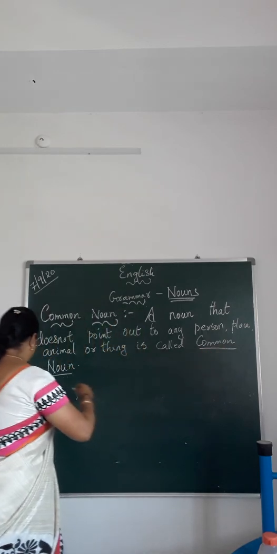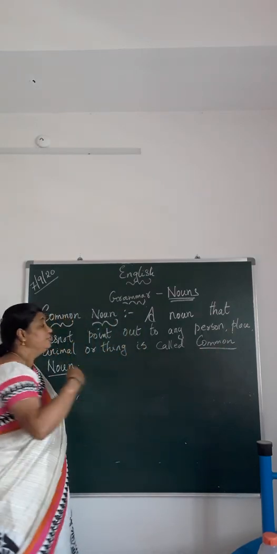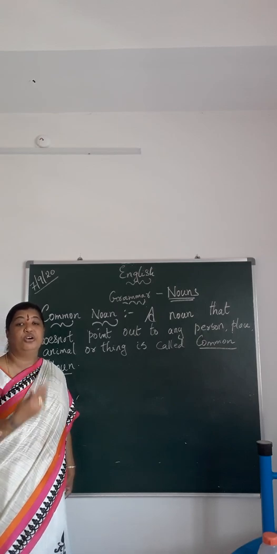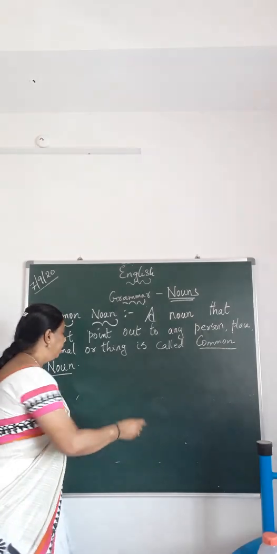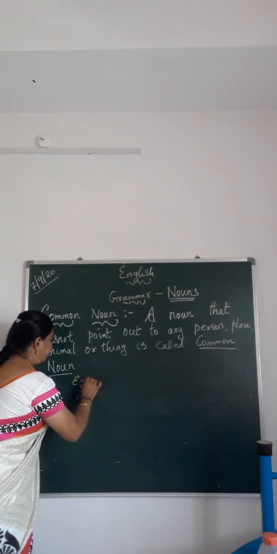So here you are talking about all the things in general. Everything is going on in general. Now can we have some examples here?